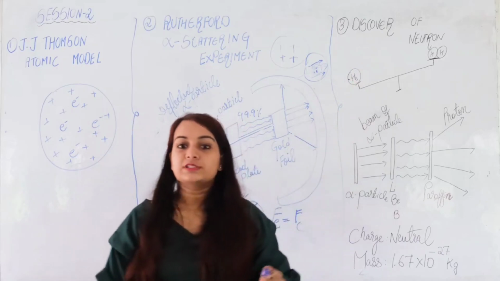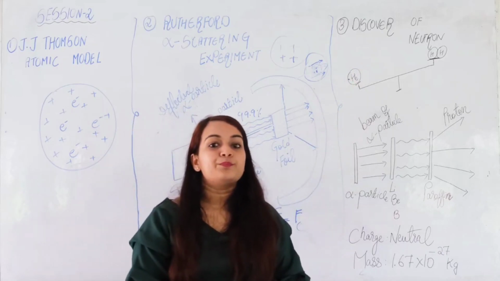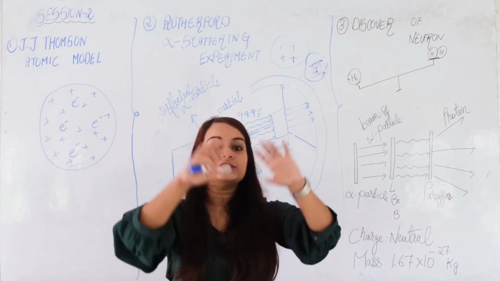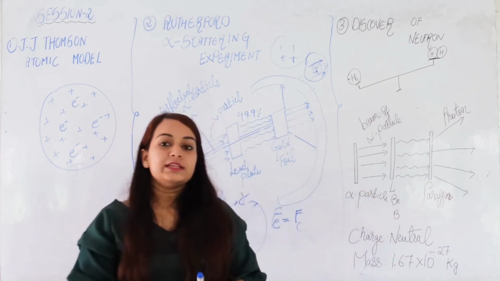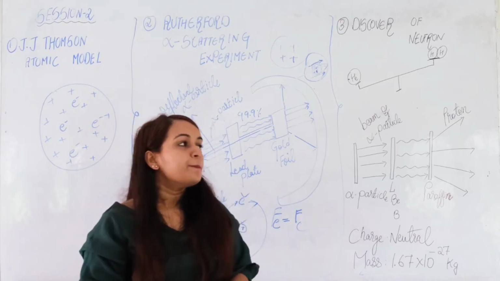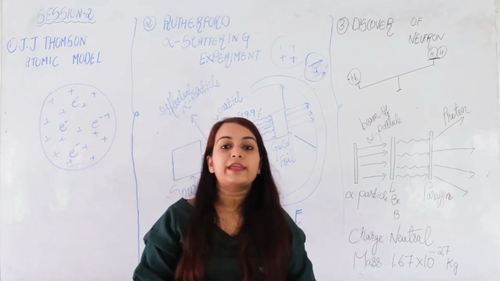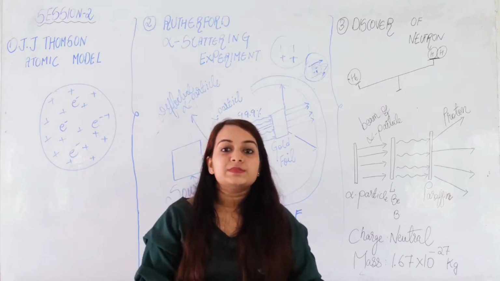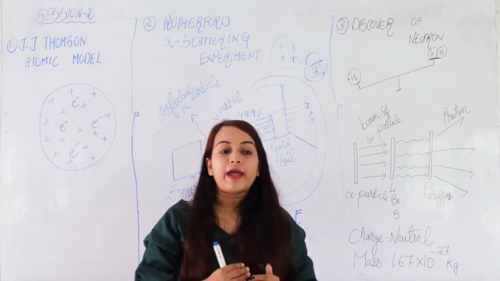After the discovery of neutrons, many experiments were done and many processes followed in order to find how these electrons, protons, and neutrons are arranged in atoms. And today, we have the quantum mechanical model of atoms, which provides us with every necessary piece of information, every detail about atoms, whatever we want to know.